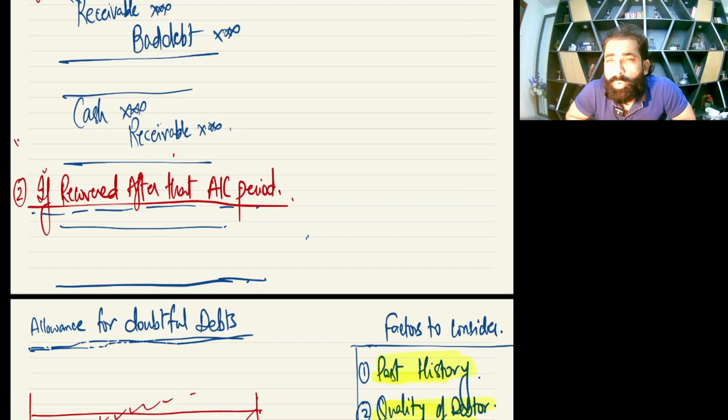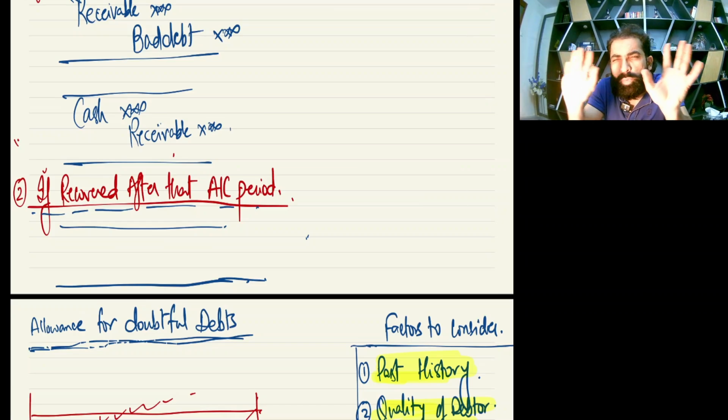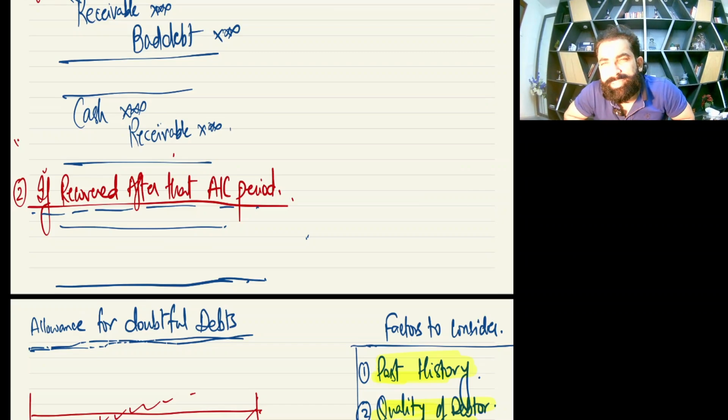For example, you make the entry for written off in, like, 2026, but after 1 year or 2 years, in 2028 your customer came back with the cash. So this is the case if recovered after that accounting period. That means that the existing accounting period is now closed, and you were not expecting anything from this debtor, but suddenly he came up with the cash. So this is nothing but your other income. It is nothing but an extra benefit, other income. So now in this case, simply treat it as other income.